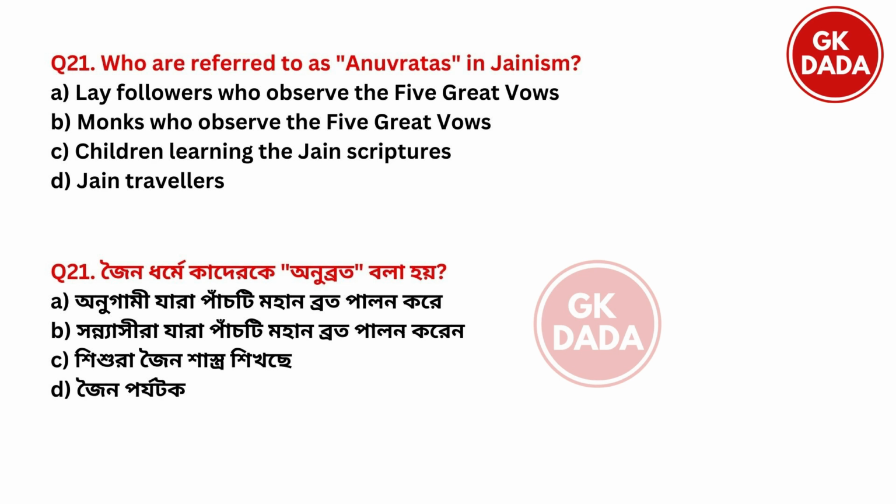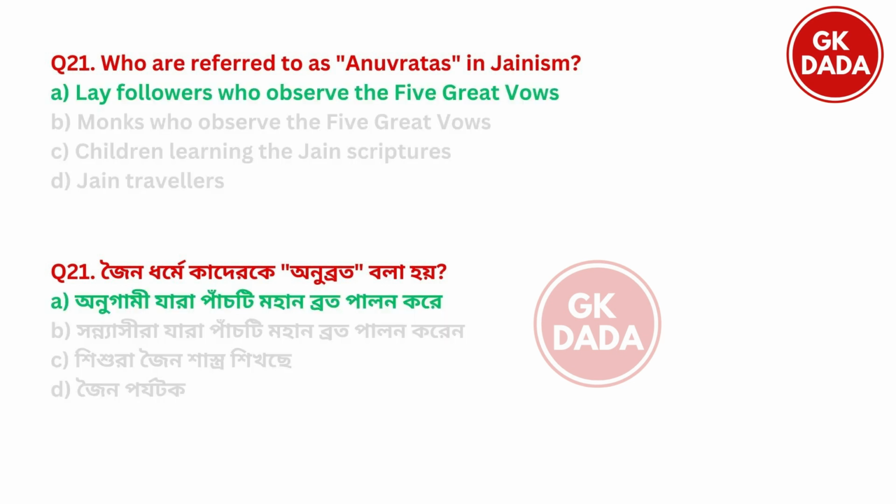Next, who are referred to as Anubratas? Option A, lay followers who observe the 5 great vows. Option B, monks who observe the 5 great vows. Option C, children learning the Jain scriptures. Option D, Jain travelers. So Anubratas were option A, lay followers who observe the 5 great vows.